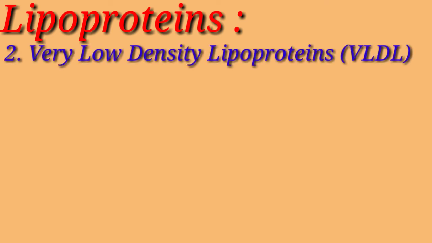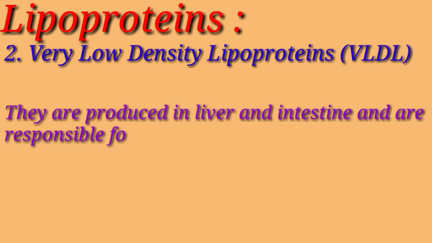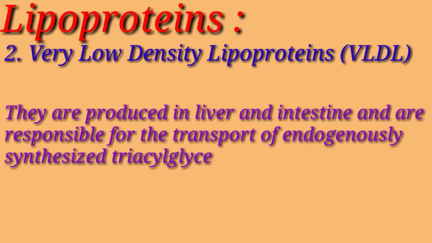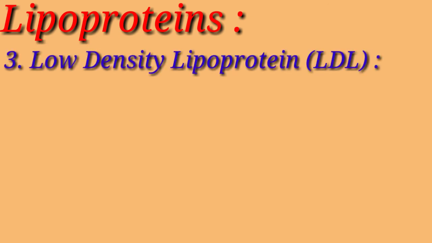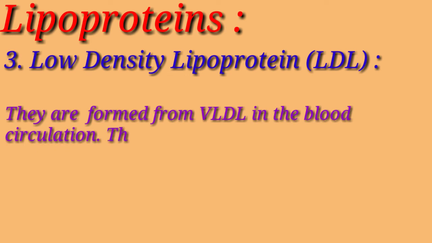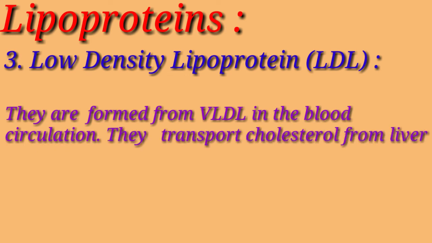Next is very low density lipoprotein. They are produced in liver and intestine and are responsible for transport of endogenously synthesized triacylglycerol. Next is low density lipoproteins. They are formed from very low density lipoprotein in blood circulation.